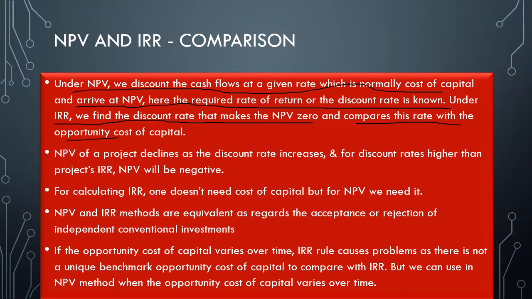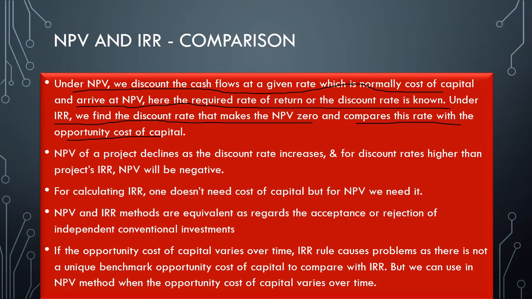In NPV we know the required rate of return, because without knowing the particular rate, we cannot discount the cash flows occurring at different time periods to the present value.